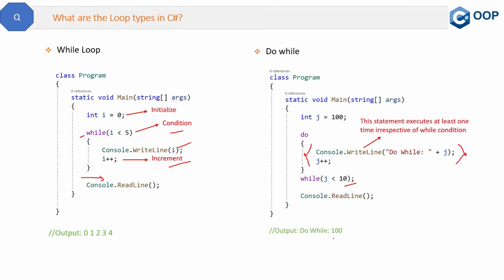And the output will be like this, do while 100. So this has been executed, even though this j value is 100 and 100 is not lesser than 10. So even though the first condition is false, still the statement inside the do has been executed one time. So this is the do while loop, and the rest of thing like initialization will happen at the top, then the condition will be here, and the increment will be inside the loop. So all these are same as while loop.